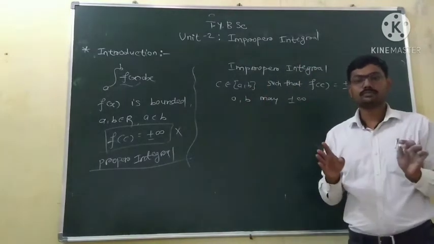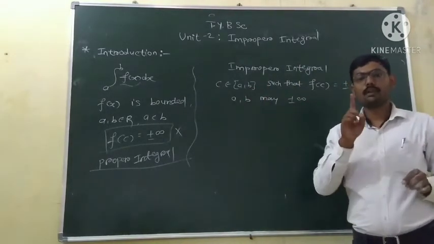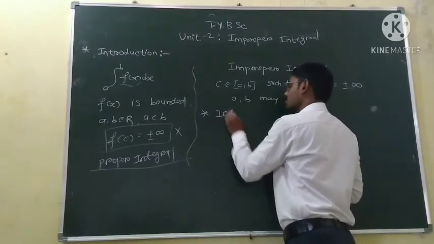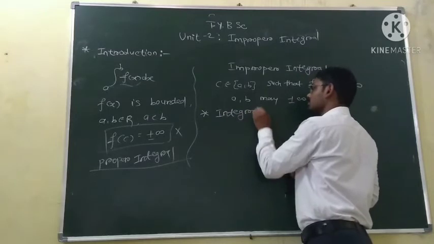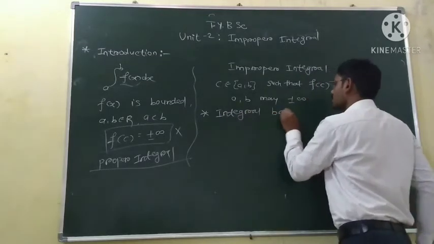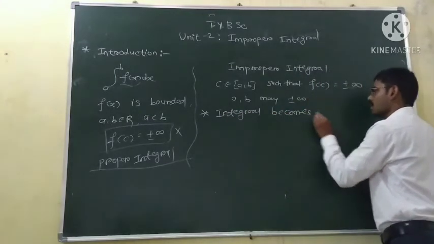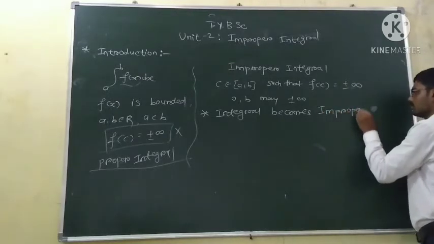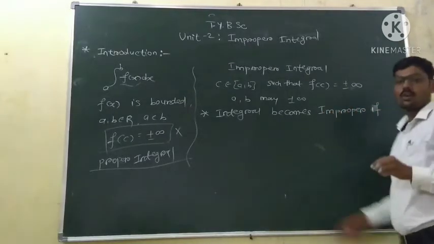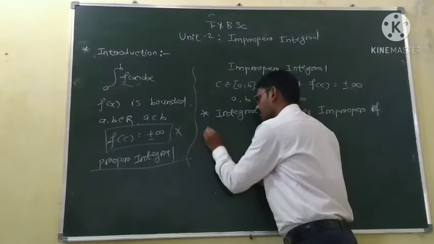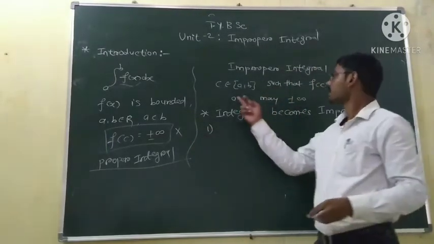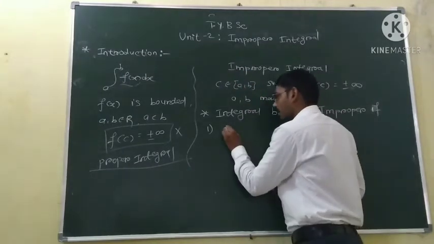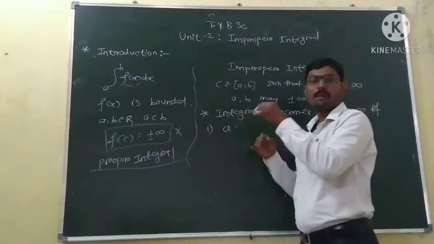The integral becomes improper if one of these two things happens. First, the range or the limits of the integration may be infinite.